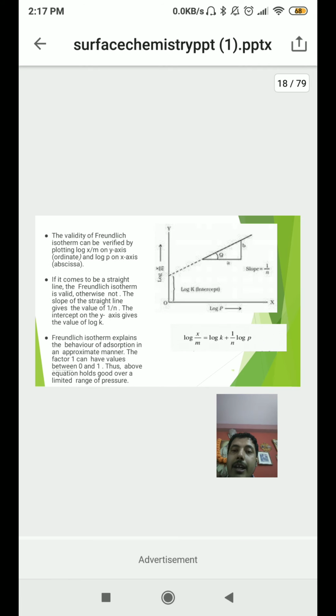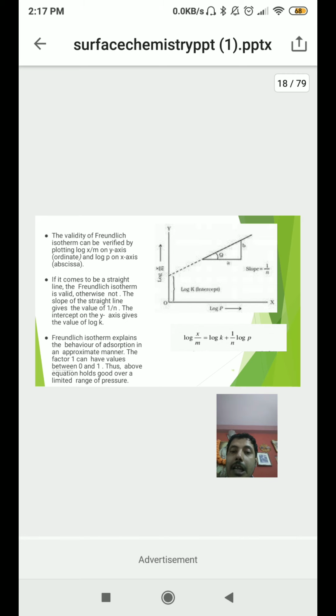The validity of the Freundlich isotherm can be verified by plotting log x/m. I already discussed this equation: log x/m = log k + (1/n) log p. So here there is a plot of log x/m on the y-axis, and on the x-axis we have taken log p. If it comes out to be a straight line, then the Freundlich isotherm is valid, otherwise it is not valid.